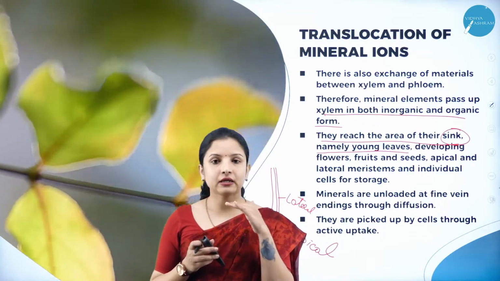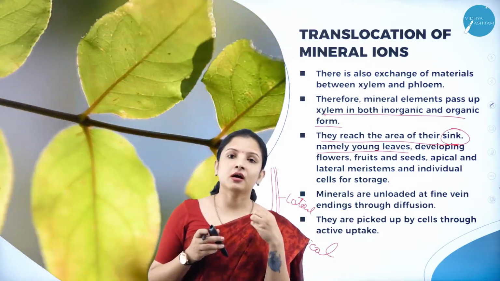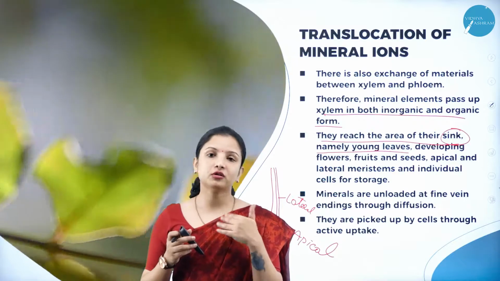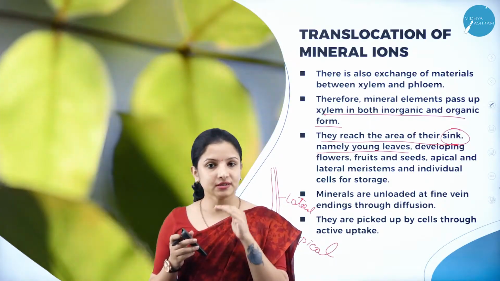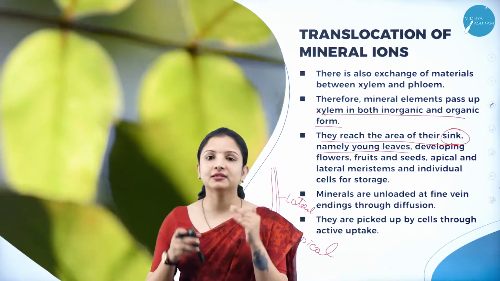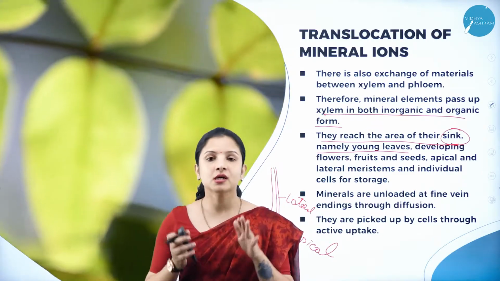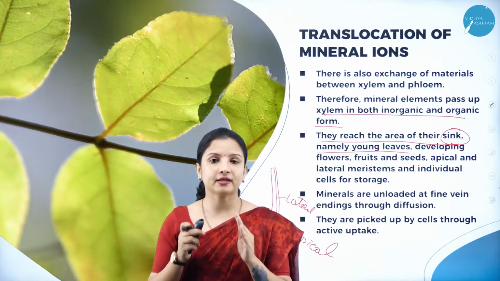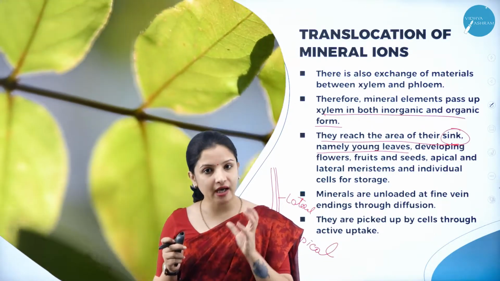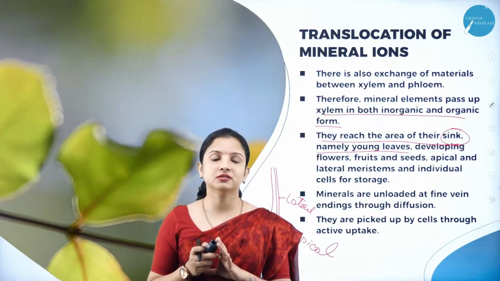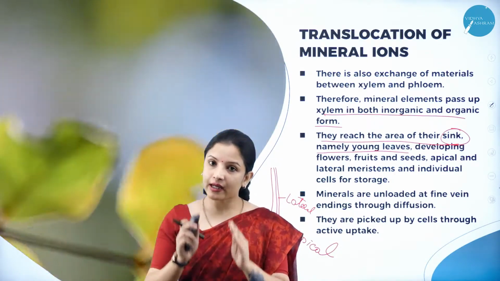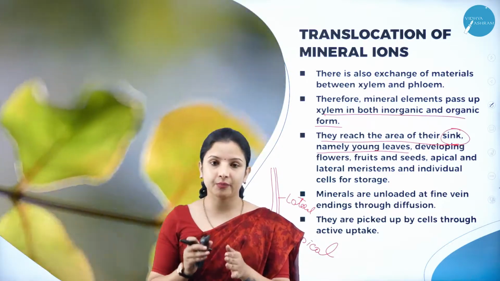From the root hair, they reach, it can be either a passive transport or an active transport, depending. And then they reach the epidermal cells, right? In the epidermal cells, they pass through the selectively permeable membrane, that is the plasma membrane, wherein some carrier proteins or transport proteins help in the transport of these mineral ions, and then they enter into the cytoplasm of the epidermal cells.